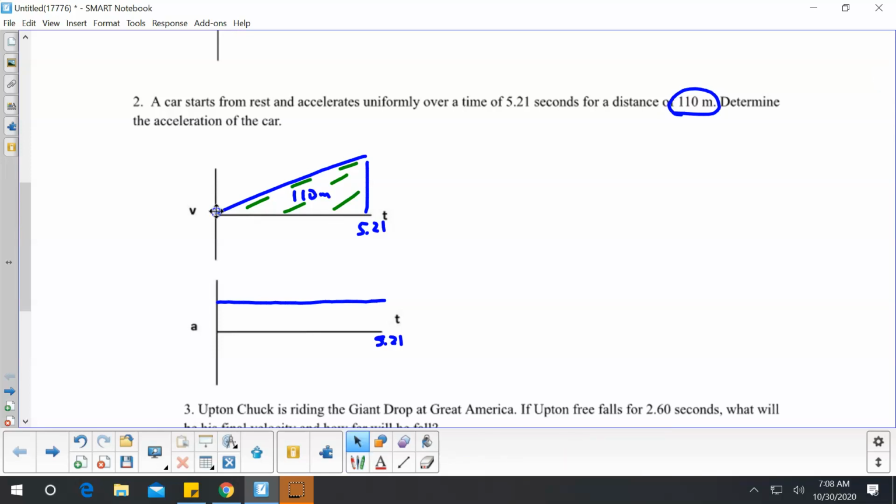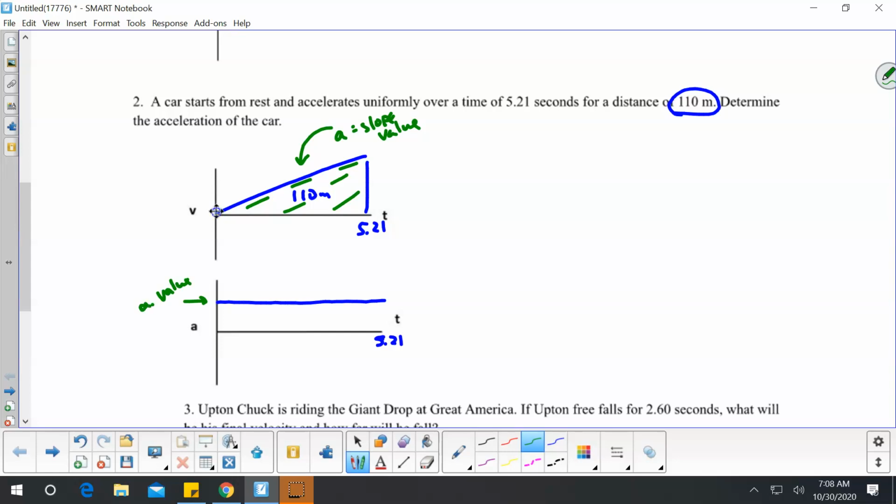Now, we want to figure out the acceleration. Well, acceleration is the slope here, or we have acceleration right here, the value. Okay? So we need to figure out what is the acceleration here.